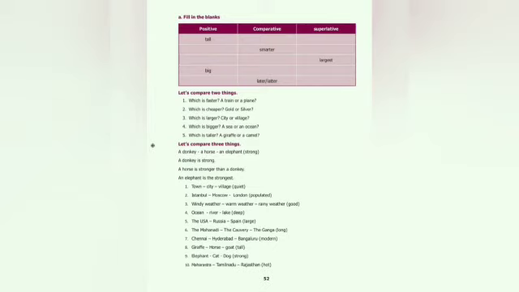Now the words are given in brackets. If they are given, you have to make use of them and make sentences. You have to form 3 sentences: a positive sentence, a comparative sentence, and then a superlative sentence. Keep in mind, in the comparative sentence you use than to compare, and in the superlative sentence you have to use the after the verb.